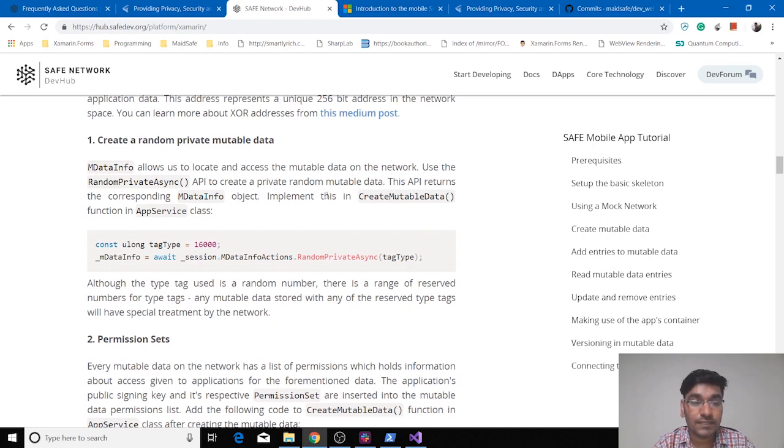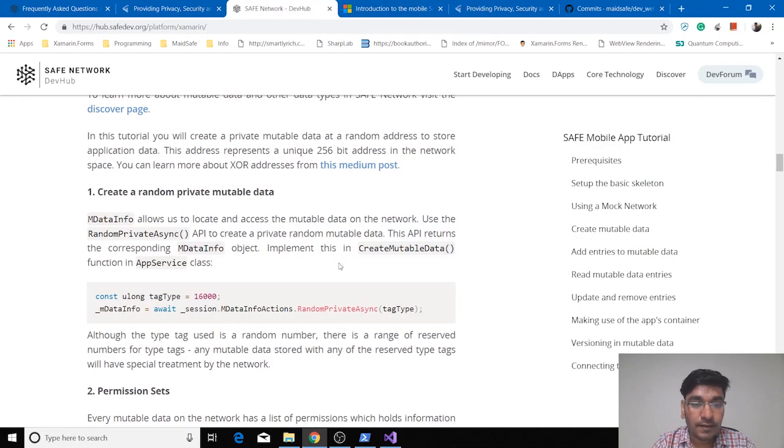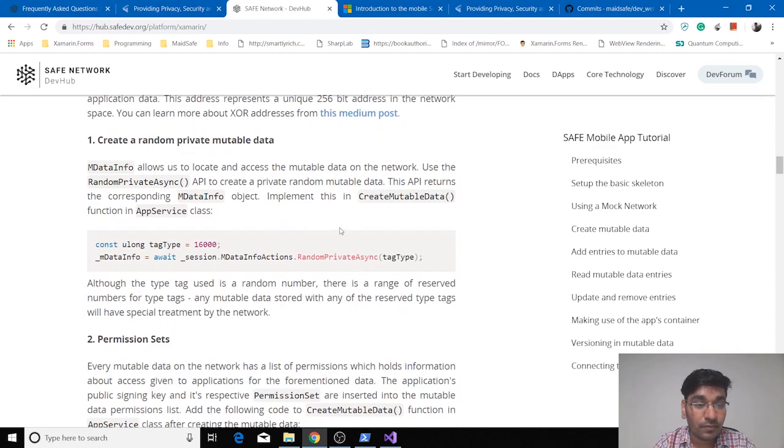The first step will be creating a private mutable data. A mutable data can be created either at a random location or at a specific location. We will be creating a random private mutable data, so basically it will be at a random location. To create a mutable data, you need a type tag, and you will be calling the random private async API from our SafeApp package. So let's copy this code, and we have to implement it inside the create mutable data function in the app service class.